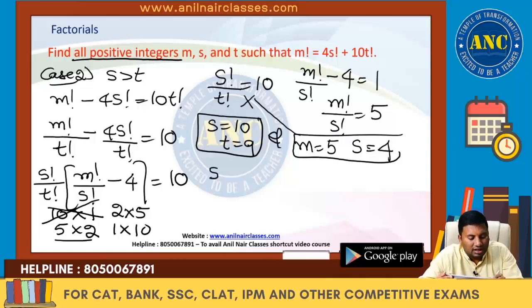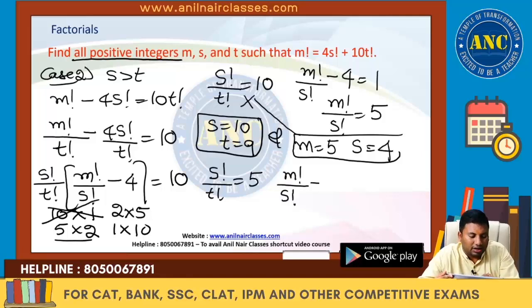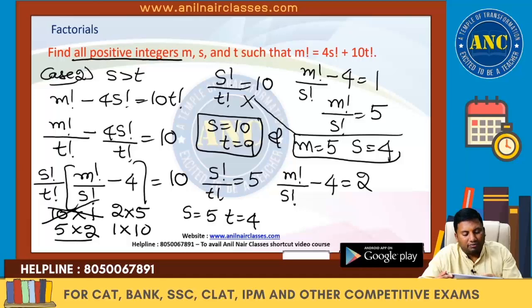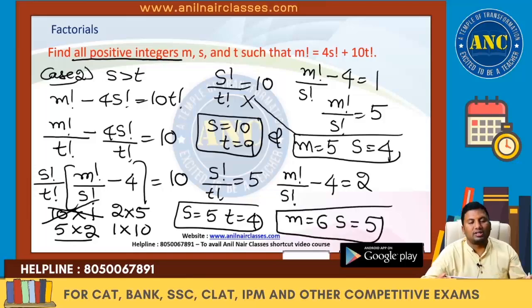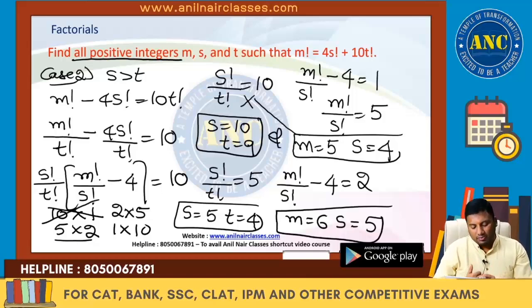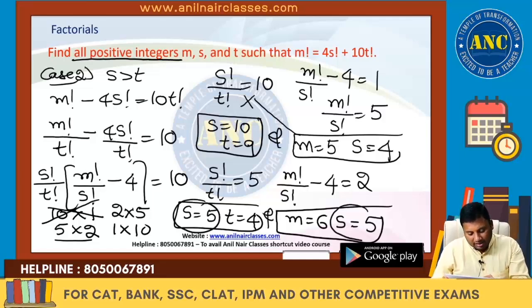Second case, S factorial by T factorial is 5. M factorial by S factorial minus 4 is 2. So this will give you S 5, T 4. Am I right? This will give you M value 6, S value 5. Because M factorial by S factorial is 6. 6 means M value 6 and S is 5 here.